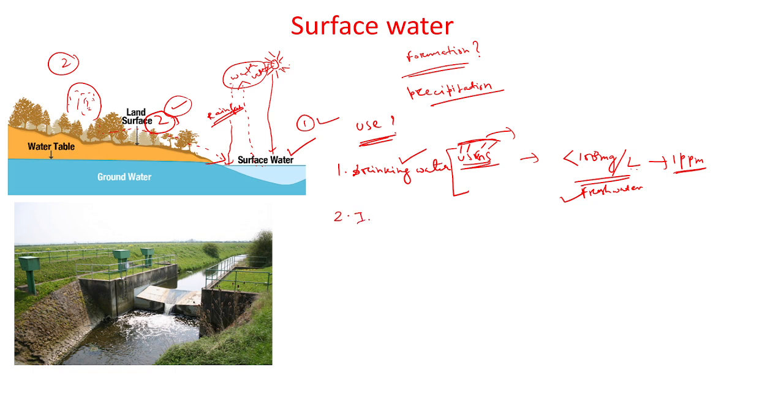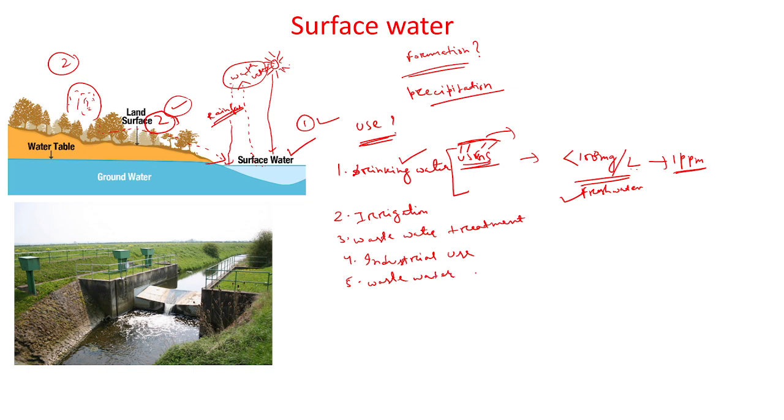The second use is irrigation. Of course, it helps in irrigation in the field. The third one is wastewater treatment. The fourth one is industrial use. The fifth one is wastewater treatment.